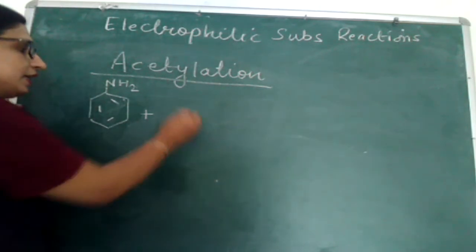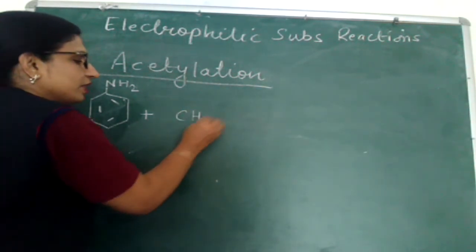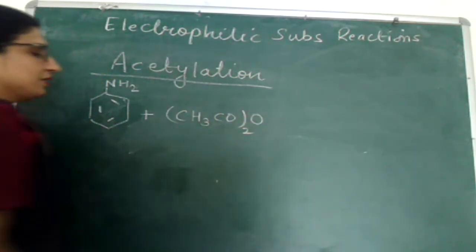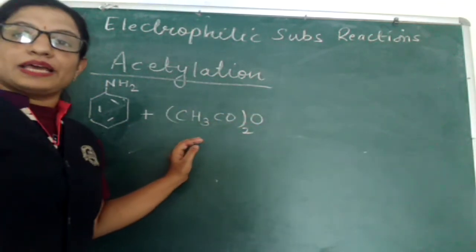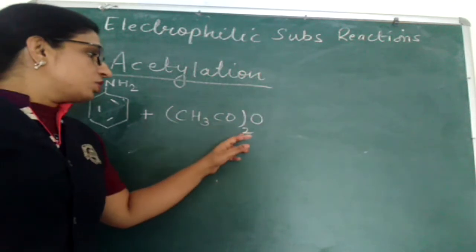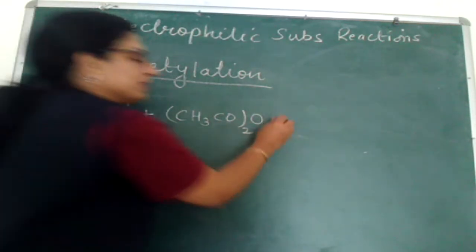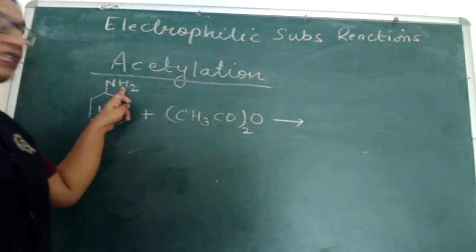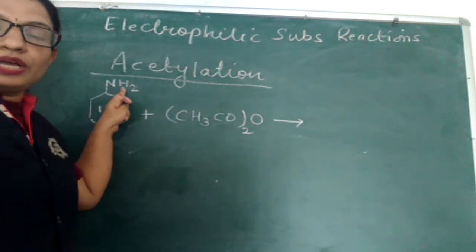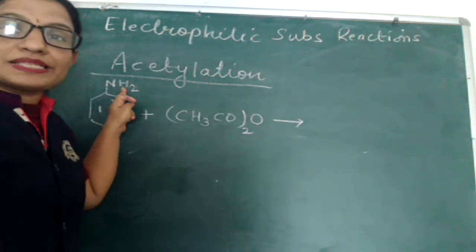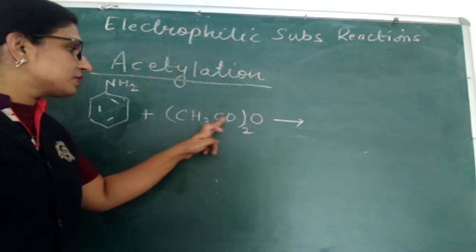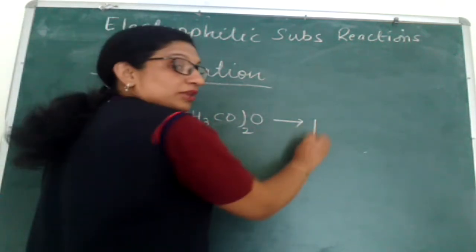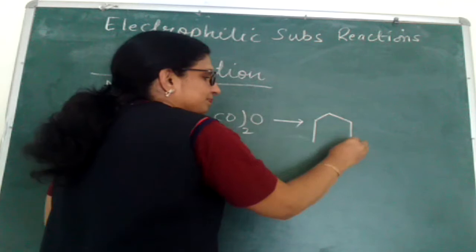In condensed form, the formula of acetic anhydride is CH3CO twice O. Acetylation means replacement of one hydrogen of the NH2 group by an acetyl group. The acetyl group is COCH3.